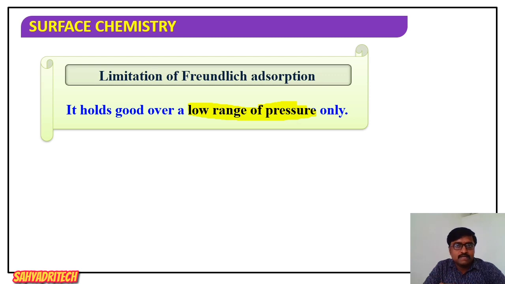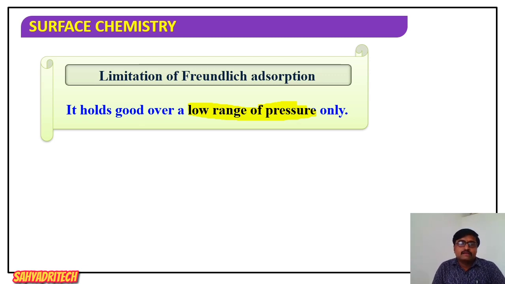Similarly, if pressure is too low, what does it say? There is a direct relationship between extent of adsorption and pressure. Therefore, we say it becomes the limitation for Freundlich adsorption. What is that? It holds over a low range of pressure. Pressure should not be too low or too high.